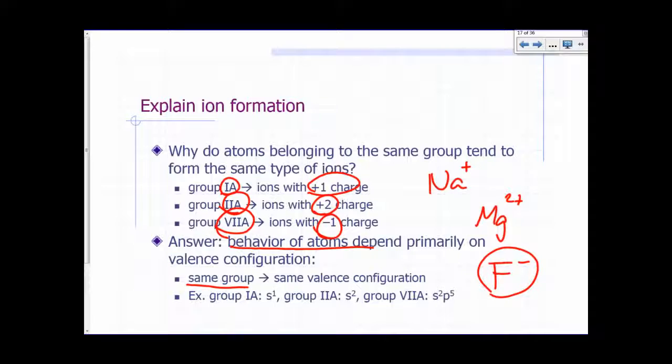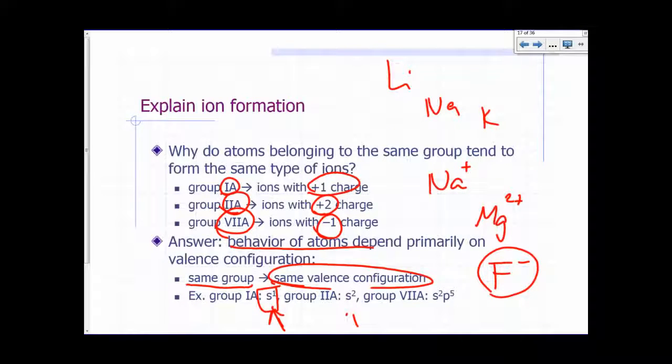Okay. Now, why do atoms in the same group have the same behavior? Because they have the same valence configuration. So, for example, all group 1A atoms like lithium, sodium, potassium, they have an s1 outermost configuration. Their valence configuration is s1. By losing that one electron, they all gain a noble gas-like configuration.